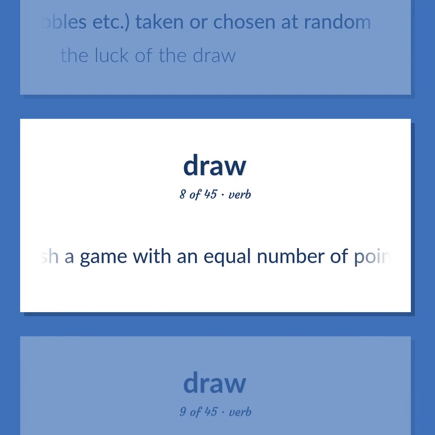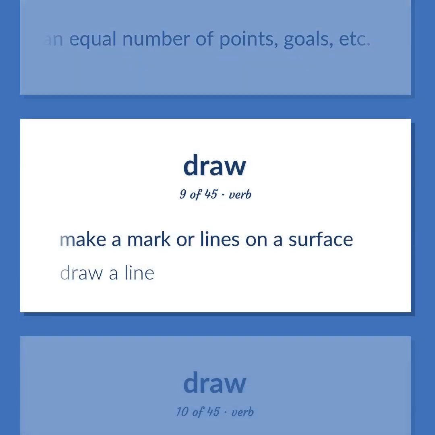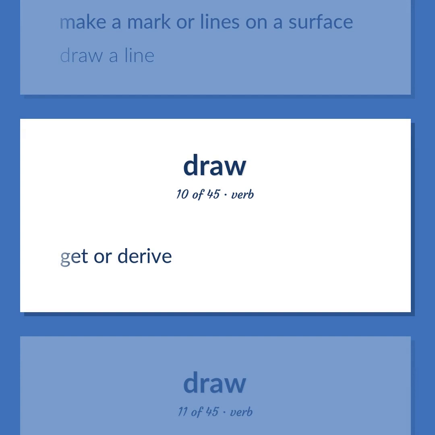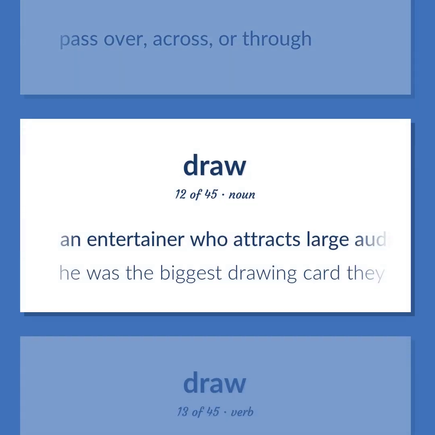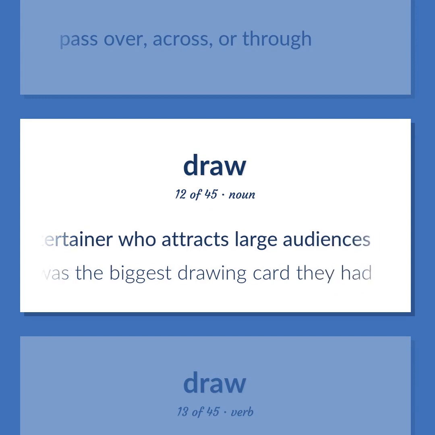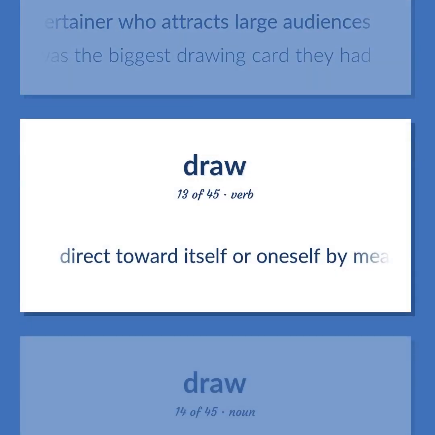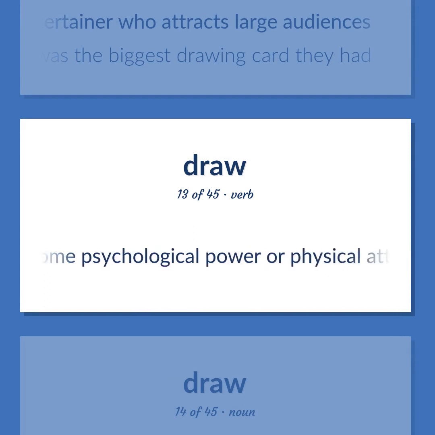Finish a game with an equal number of points, goals, etc. Make a mark or lines on a surface. Draw a line. Get or derive. Pass over, across, or through. An entertainer who attracts large audiences. He was the biggest drawing card they had. Direct toward itself or oneself by means of some psychological power or physical attributes.